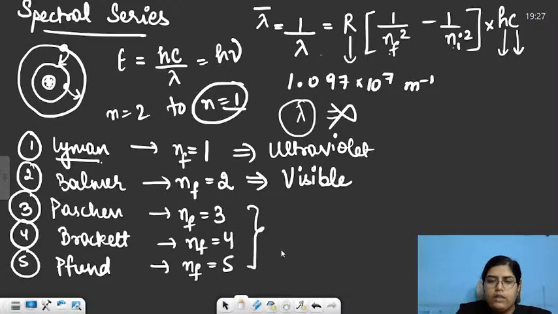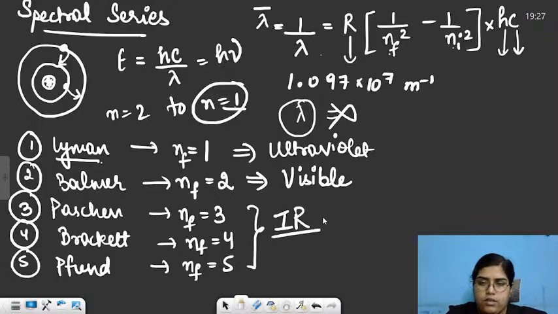For all these three, Paschen, Brackett and Pfund, the radiation lies in the infrared region, IR. So most of the questions will come either from here or from the formula of energy which we wrote, minus 13.6 by n square. Mostly questions come on the energy of the atom, energy of the first, second, third orbit, or from the spectral series. So this was the spectral series.